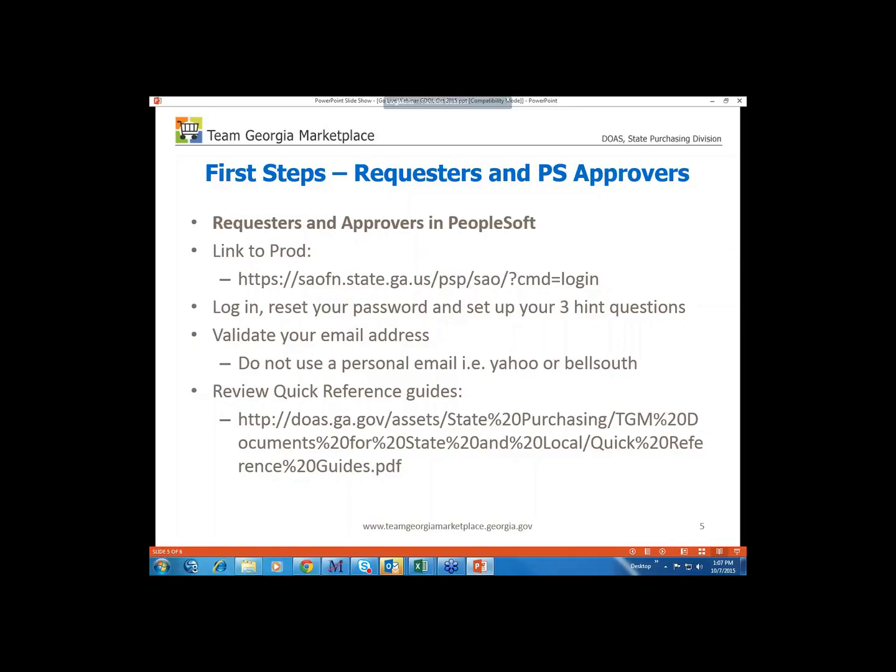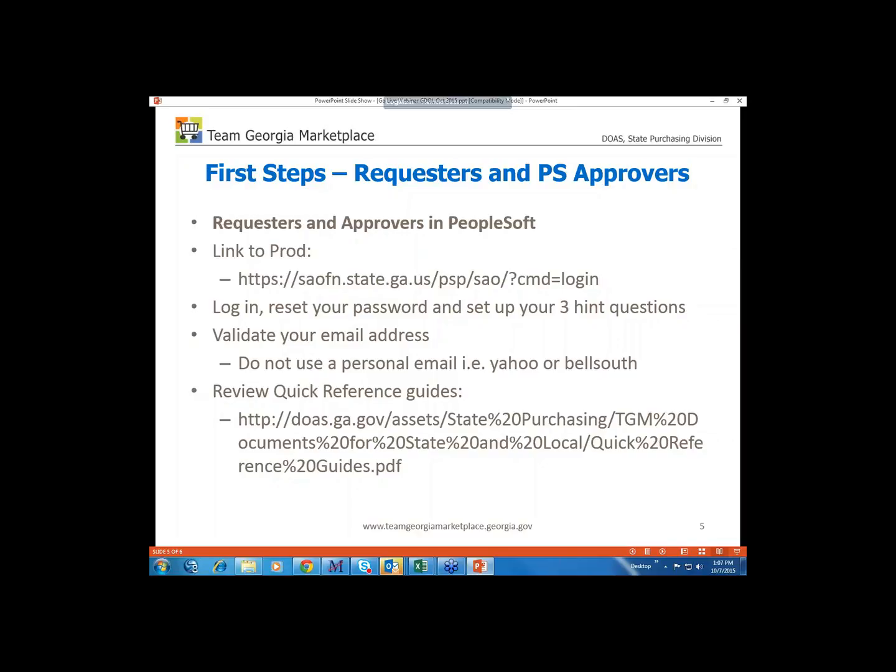This means anytime you need to reset your password, you won't have to call anyone. You can answer those questions for yourself, and then it'll let you reset your password. You can't reuse passwords, and there are some restrictions on what the password length needs to be.